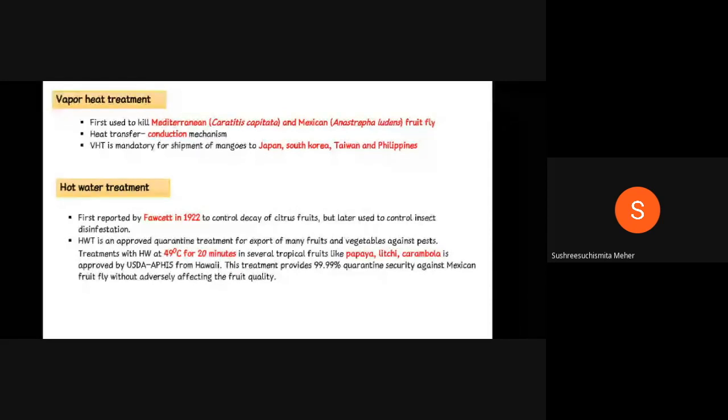Coming to hot water treatment, it was first reported by Fawcett in 1922 to control decay of citrus fruits, but later it was used to control insect disinfestation. Hot water treatment is an approved quarantine treatment for export of many fruits and vegetables against pests. Treatment with hot water at 49 to 50 degrees Celsius for 20 minutes is most suitable for papaya, lychee, carambola, and also mango. This was approved by the USFDA and USDA office from Hawaii.